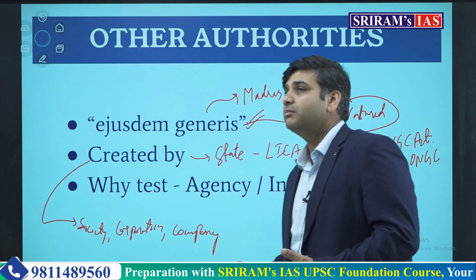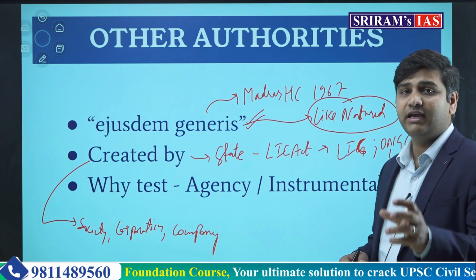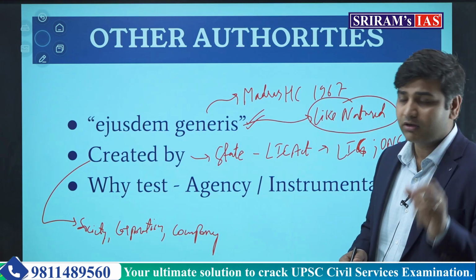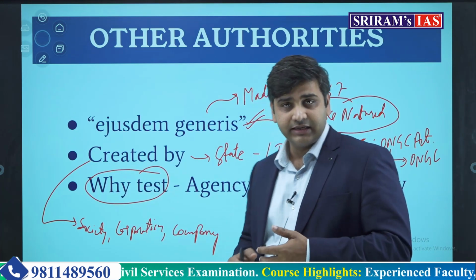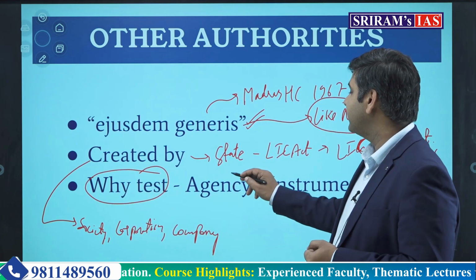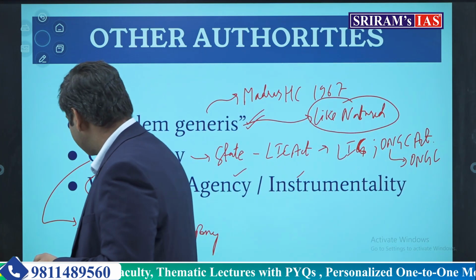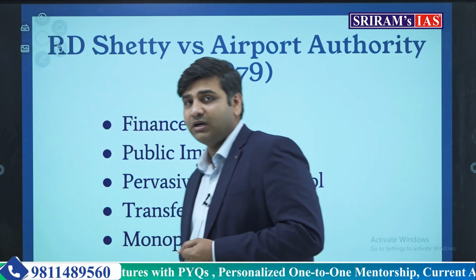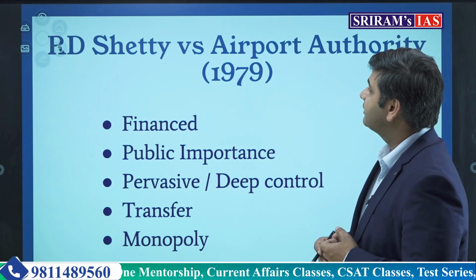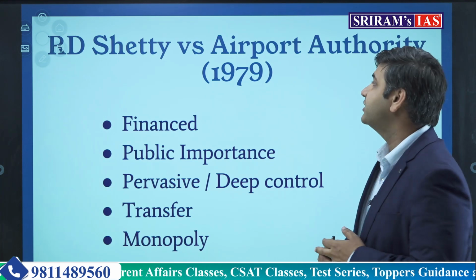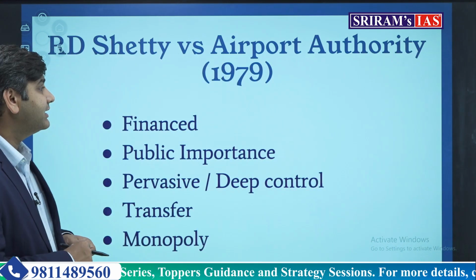This has become the basis of declaration of the authority as an other authority under Article 12 of the Constitution of India. The Why test is very important. Why that body is created, we have to see whether it is the agency or the instrumentality of the state or not. This was propounded in 1979 by Justice Bhagwati, one of the most renowned judges of the country. It was the 1979 case of R.D. Shetty versus Airport Authority of India, and it was said by the Supreme Court that any